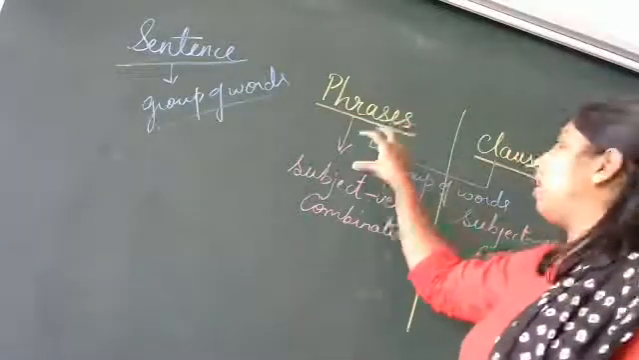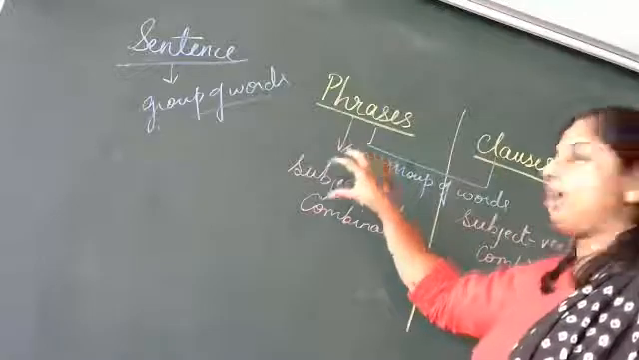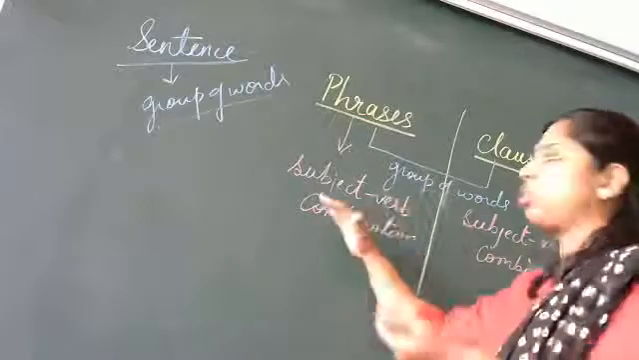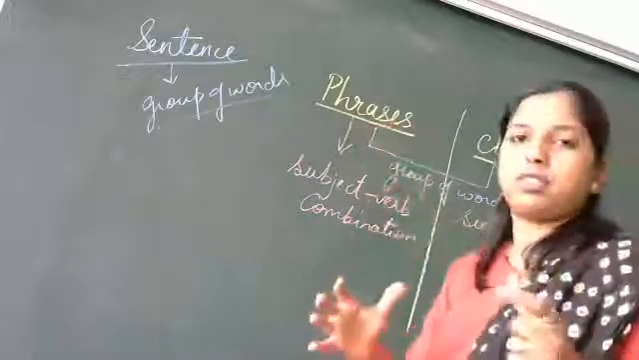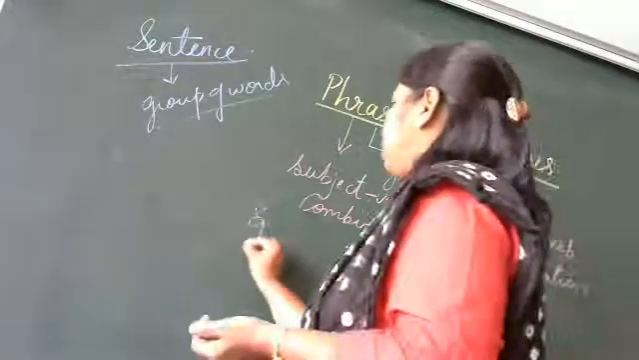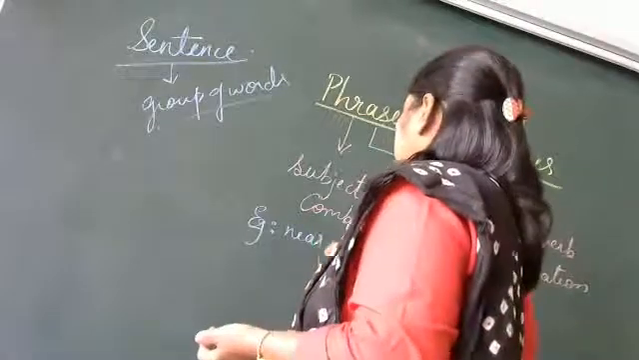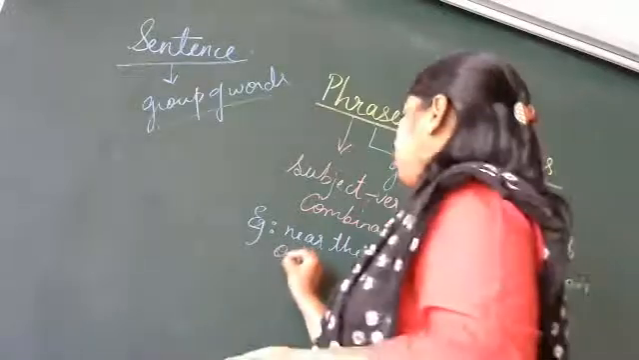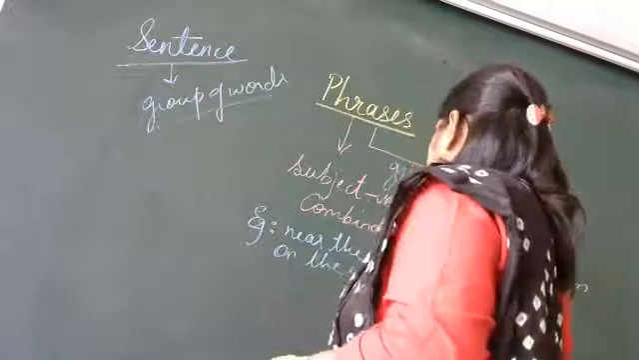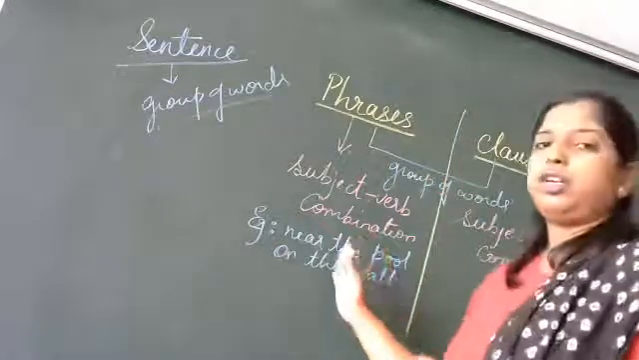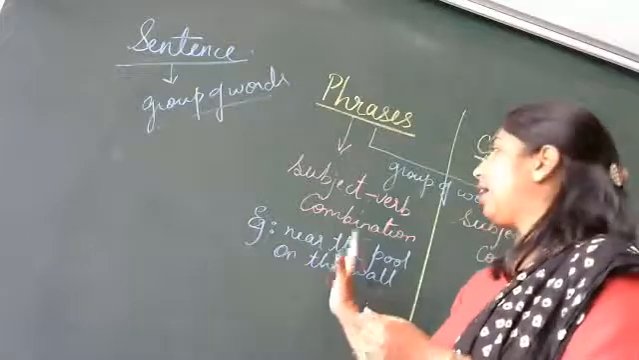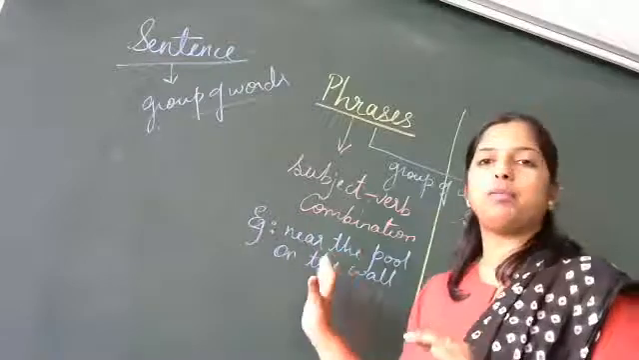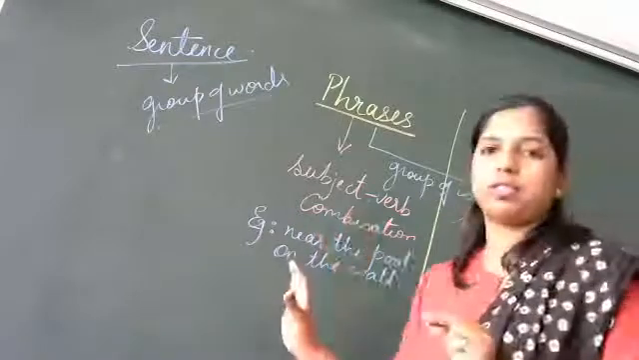So phrases are a group of words, but we don't have a subject verb combination. Neither is there a subject nor a verb. So there is no combination of both in these phrases. It's just a group of words. I'll write an example here. Near the pool. On the wall. Now, in this, do you find a subject or any verb? No. There is no subject, there is no verb. It's only a group of words.